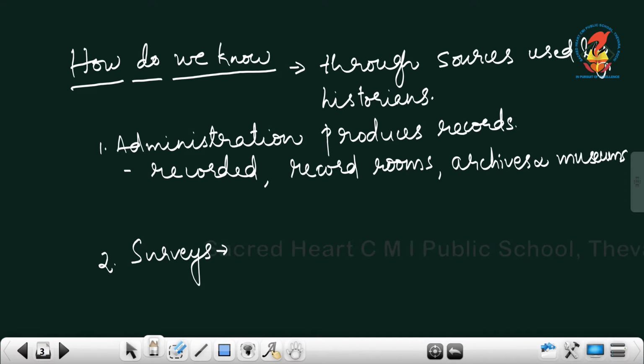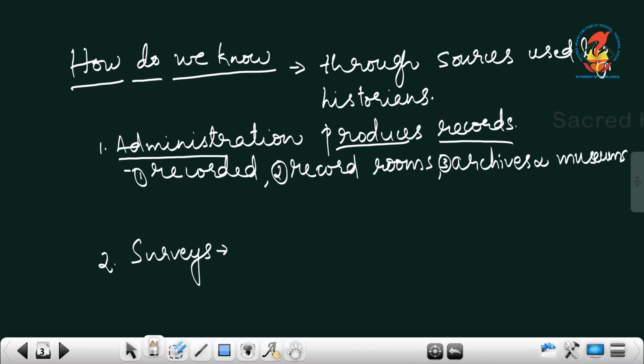So, the three ways in which administration records were kept. Administration produces records, you can mark. First, they wrote up all the policies and plans. Second, there were record rooms attached to each department to keep the important documents and letters. There were also archives and museums to keep the important documents and records. Now, they used to re-record this if anything was getting destroyed or damaged.